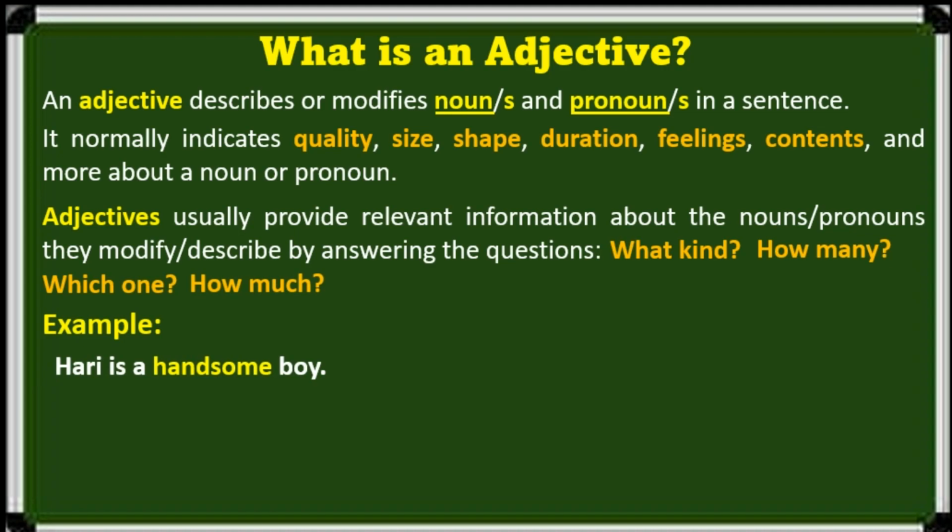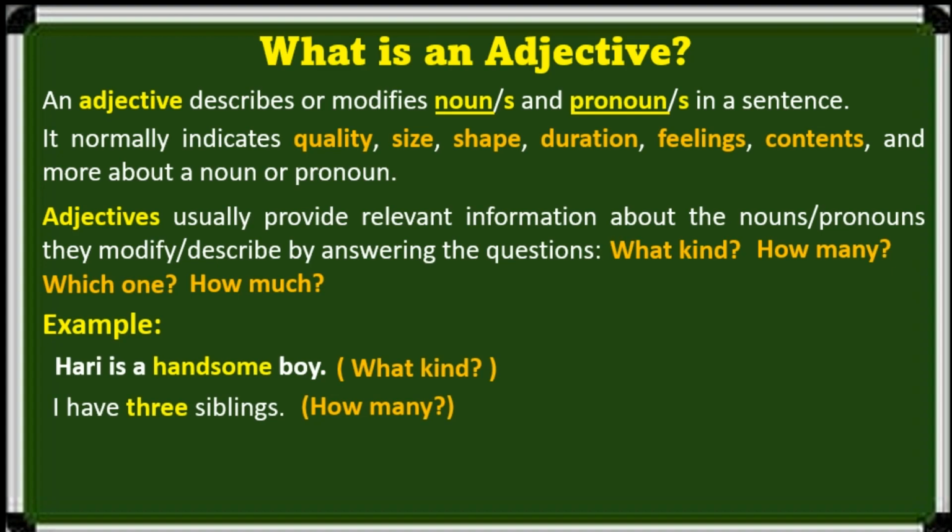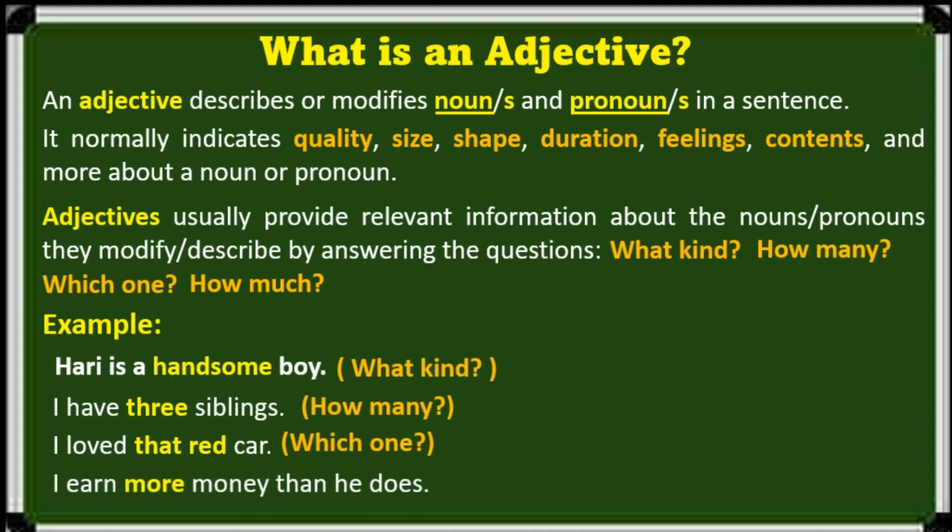Harry is a handsome boy. Here, what kind of boy? Handsome boy. I have 3 siblings. How many siblings? 3 siblings. I loved that red car. Which type of car? That red car. I earn more money than he does. How much?